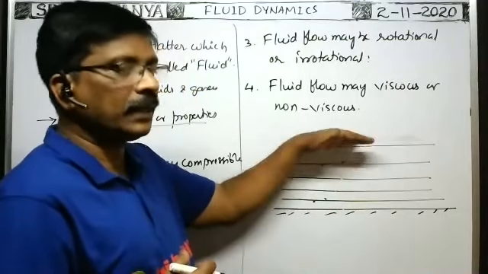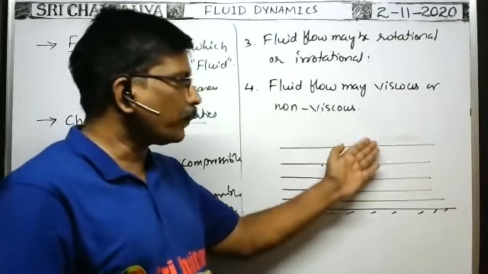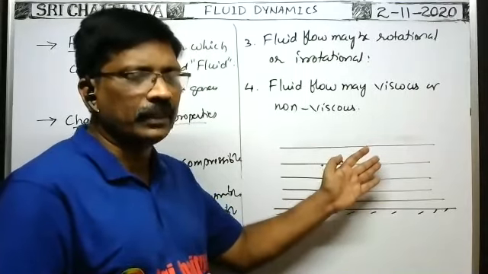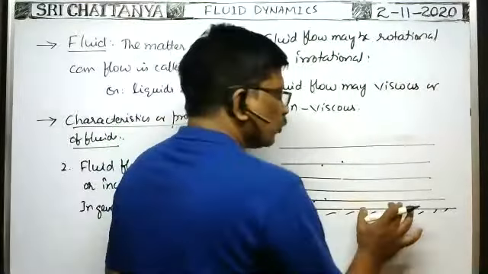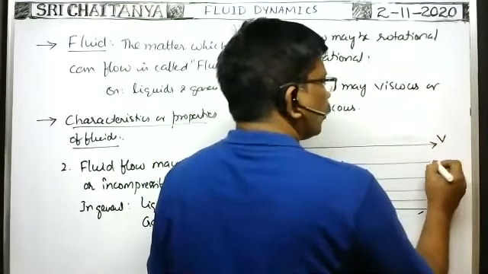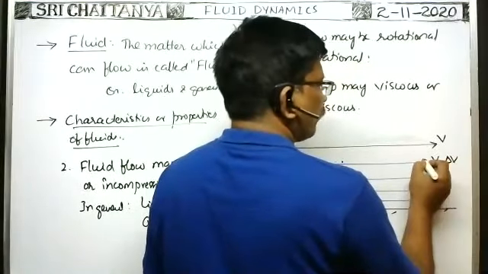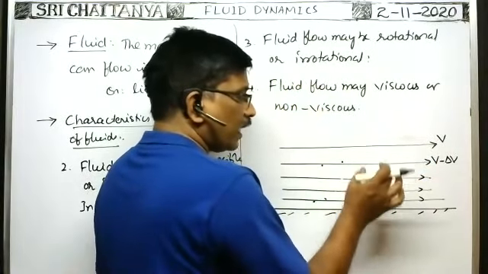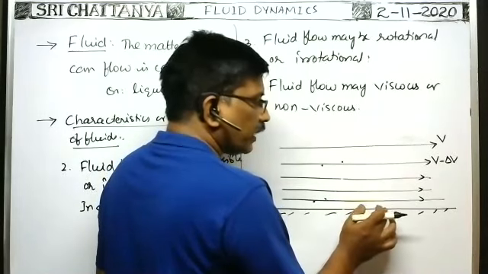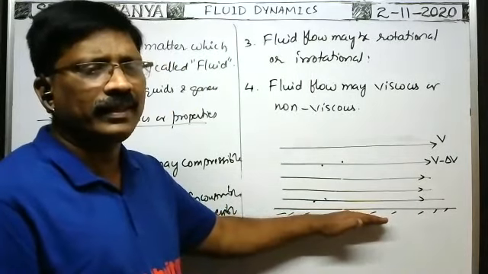As we move upwards, the pressure decreases. Whenever pressure decreases, the molecules get freedom. That's why the molecules in the upper layer of the liquid or fluid move freely. As we move upwards, the velocity of the fluid layers gradually increases. So the upper layer is having velocity v and the lower layer is having a little bit less, that is v minus delta v. If it comes down, the velocity of the liquid layers gradually decreases, and the velocity of the liquid layer which is in contact with the bed of the lake or bottom of the river is theoretically zero.